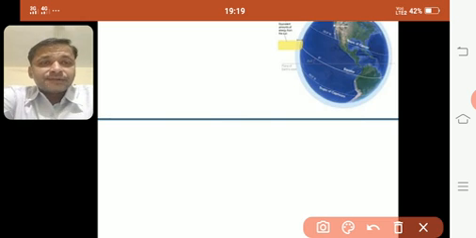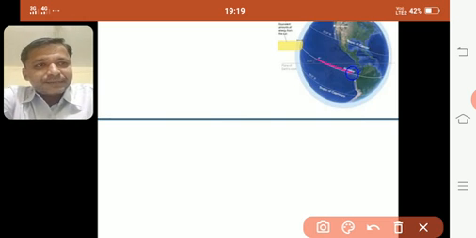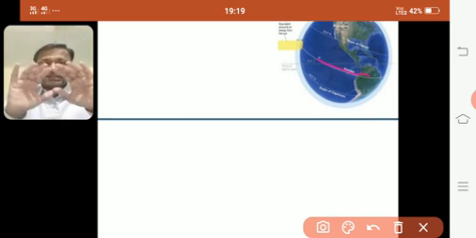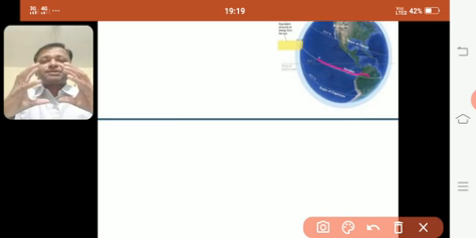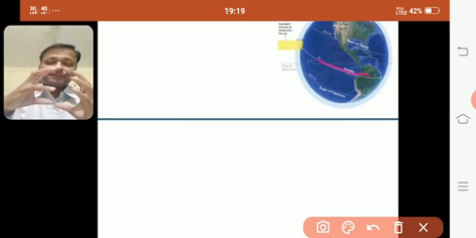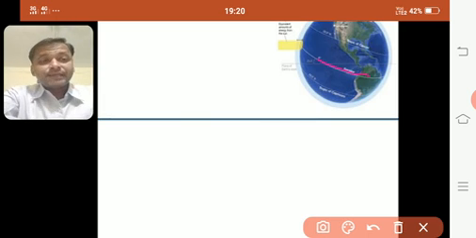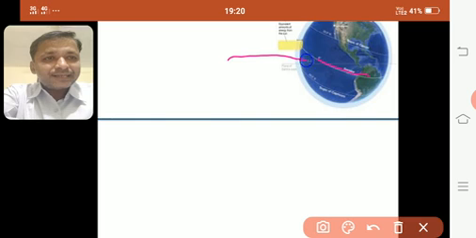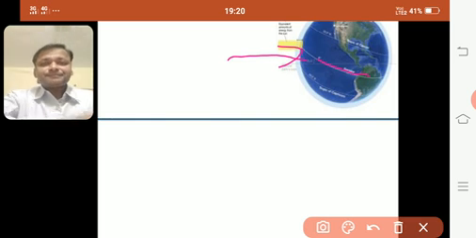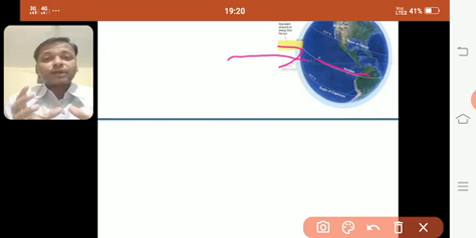We try to see this: the center part is the equator, and you know that the earth is in the form of a sphere. This sphere is not straight, it is tilted. Because of the tilt, the sunlight at the equator is very high, so the intensity of the sun here is very high. So the equatorial part is very hot.